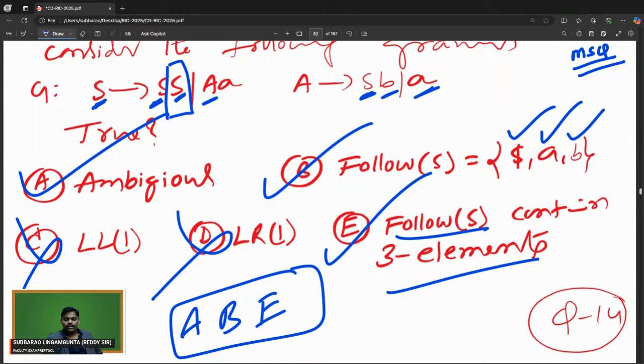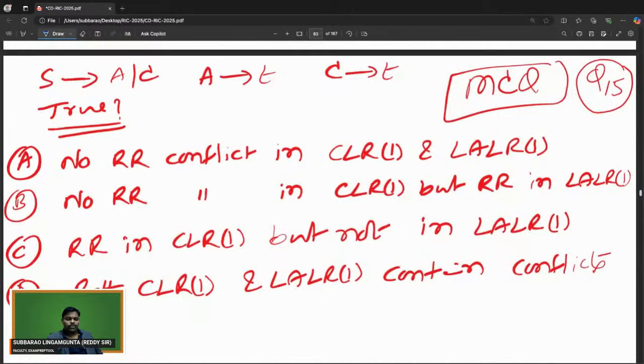So I think this is today's class first problem. I hope you are really comfortable. Let's move to the next problem. Can you try this?